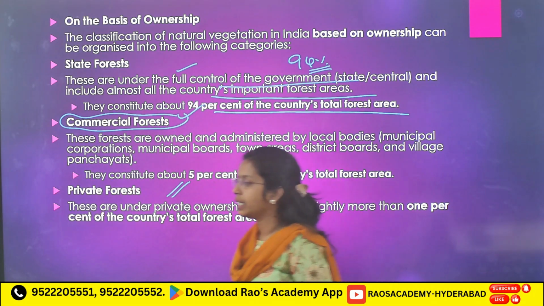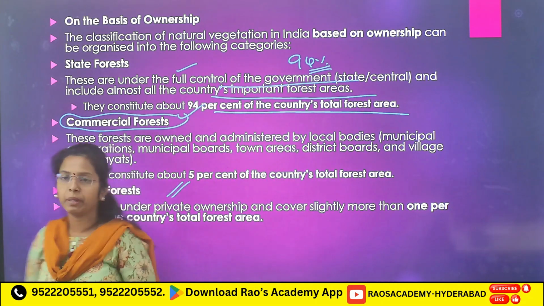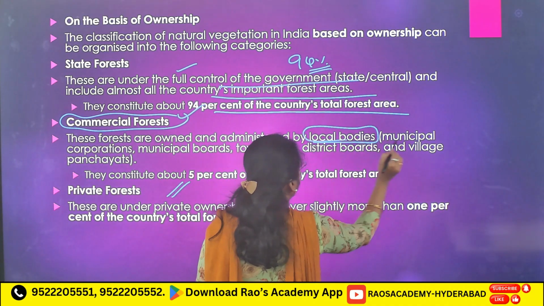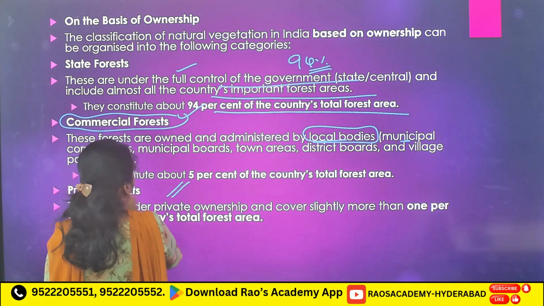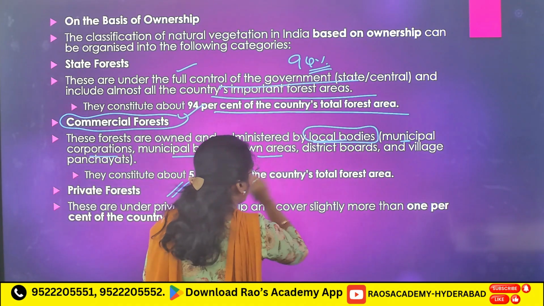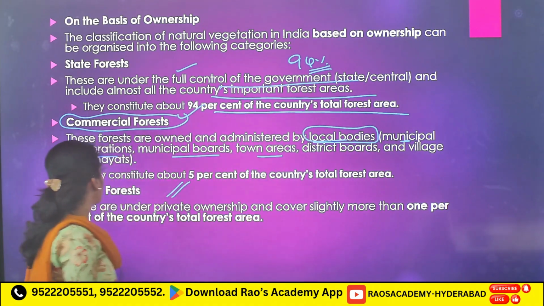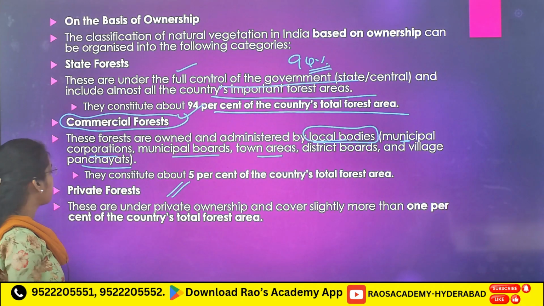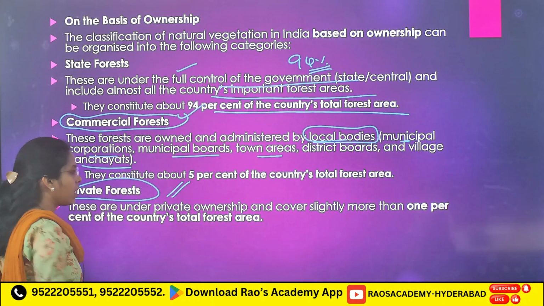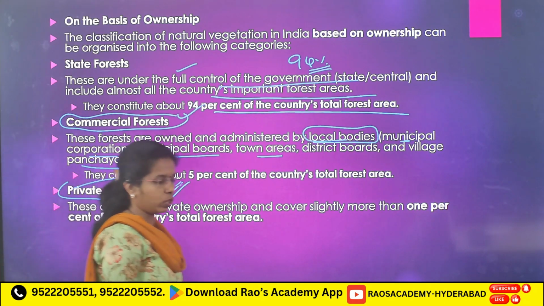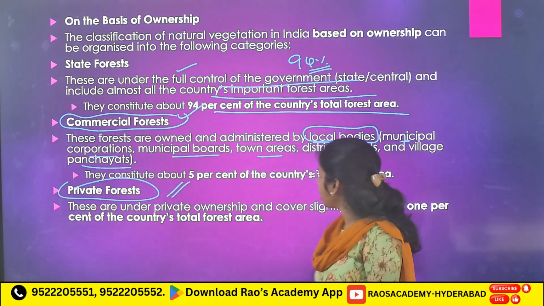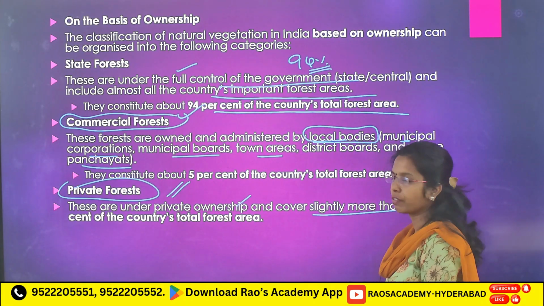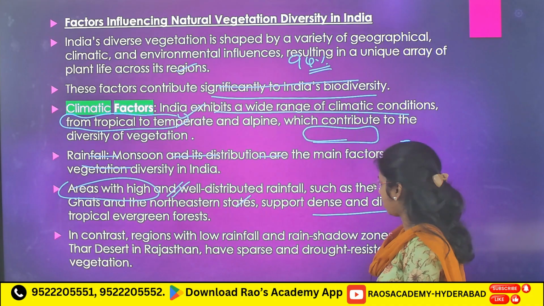Here, these are owned and administered by local bodies like municipal corporations, municipal boards, town areas, district boards and village panchayats. Next, private forest. These are under private ownership and cover slightly more than 1% of the country's forest area.